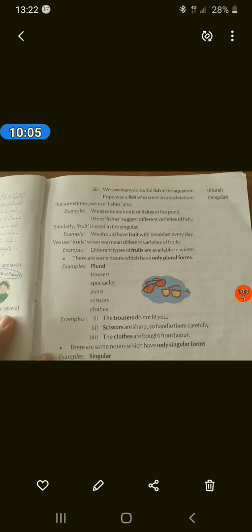Like this, we have some nouns that are only in singular form. There are some nouns which have only singular forms, that is furniture, news and information. The furniture was bought from this store. This information is very valuable for the students.